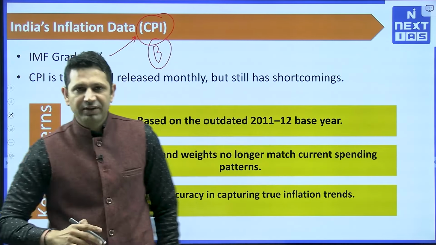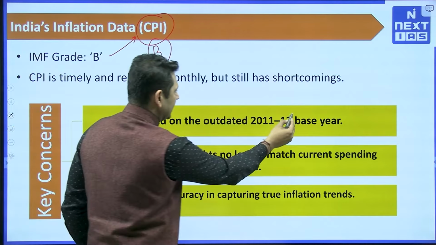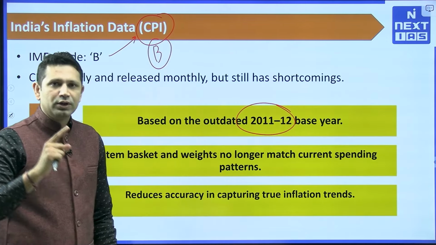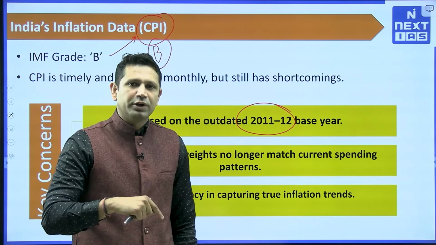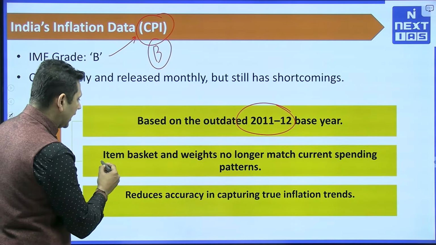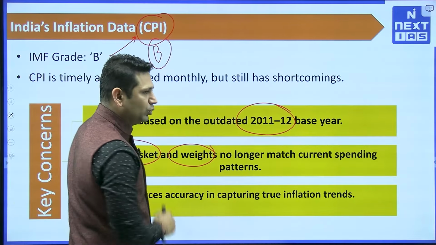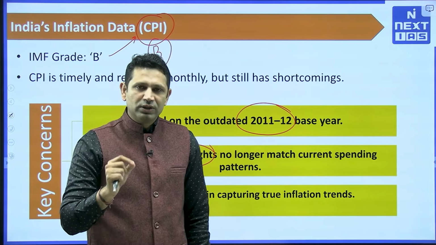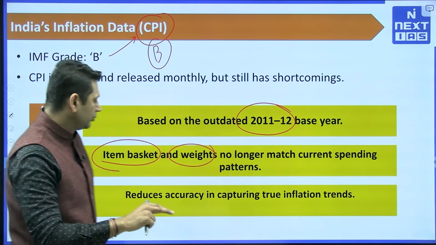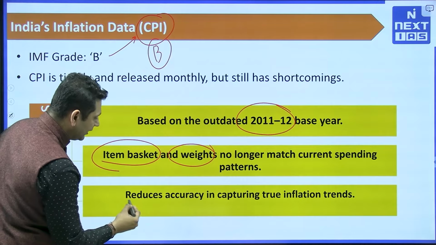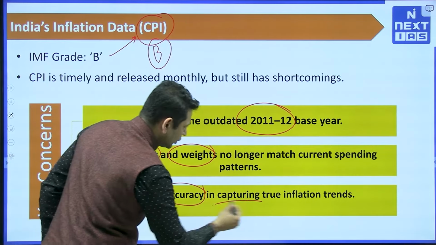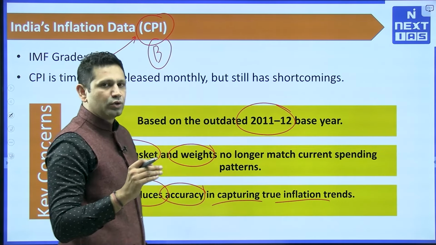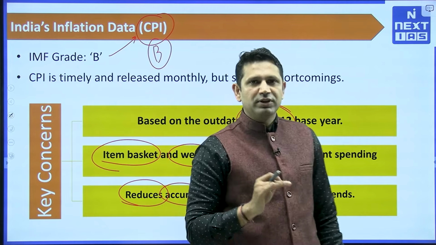The first issue is again of the base year. The base year that we are following is 2011-12. So we need to change that, we need to renew that. The second is that the item basket and the weights that we are using are no longer matching today's consumption pattern. So on the second part also we are lacking. Both of these are reducing the accuracy in capturing true inflation trends. So this was the problem with the CPI.